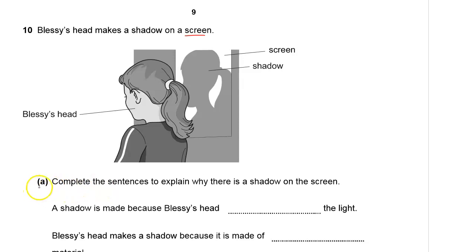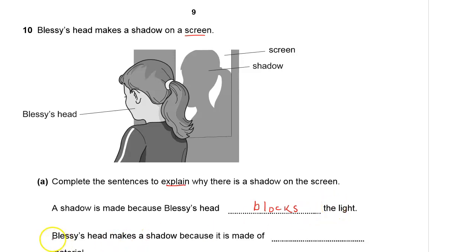Part A, complete the sentence to explain why there is a shadow on the screen. For a shadow to be made, an object must block the light. So Bless's head blocks the light.